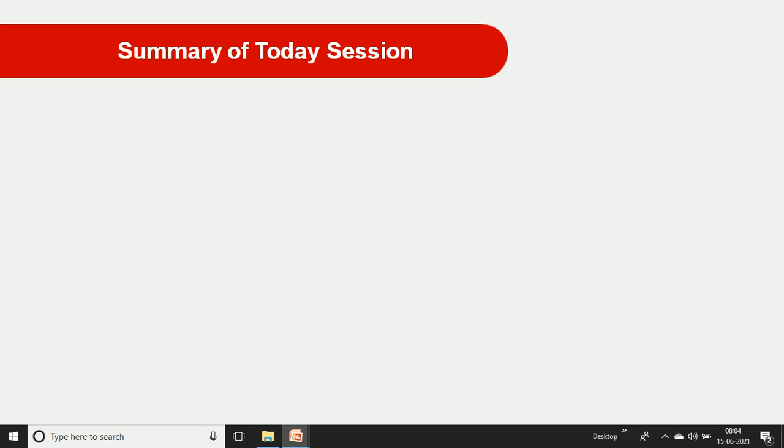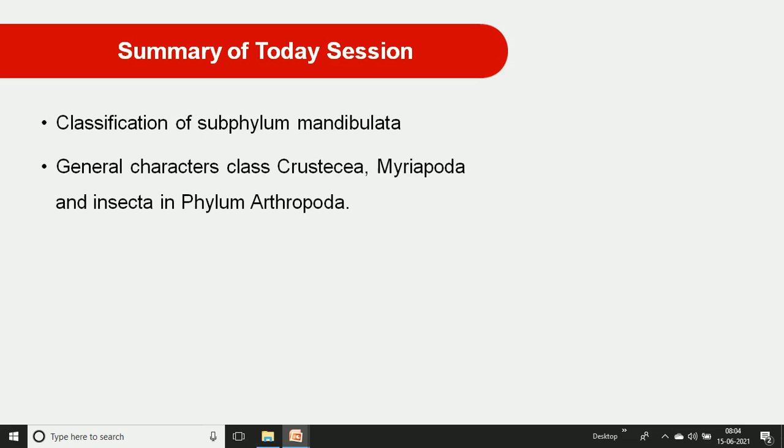Let's take a quick review of today's session. In today's session we discussed in detail the classification of subphylum Mandibulata. It belongs to Crustacea, then Myriapoda and Insecta. These three classes we discussed in detail with examples. For crustaceans we discussed crabs, for Myriapoda the centipede and millipede, and for Insecta the cockroach and the Anopheles mosquito.